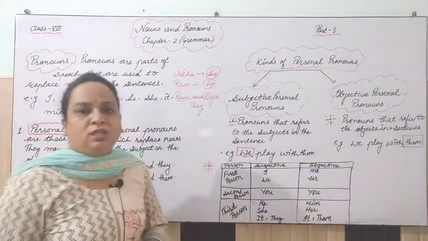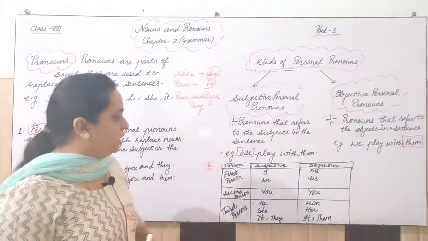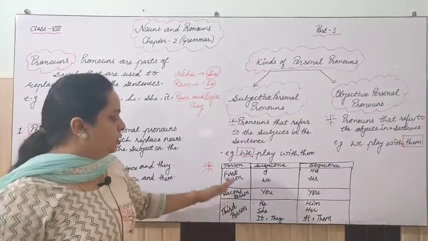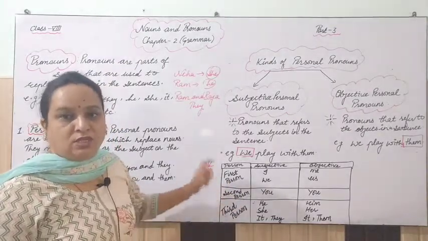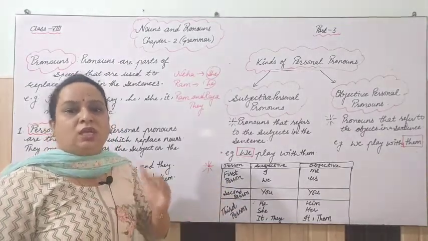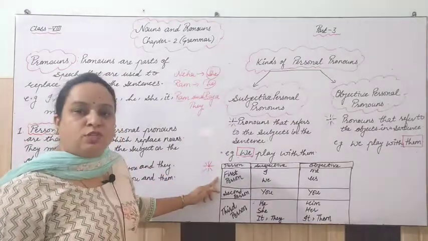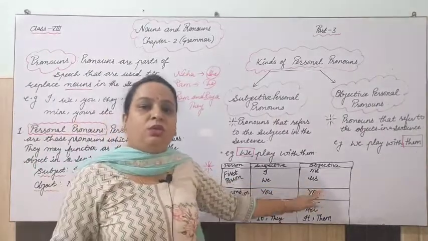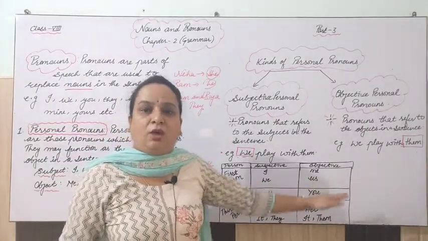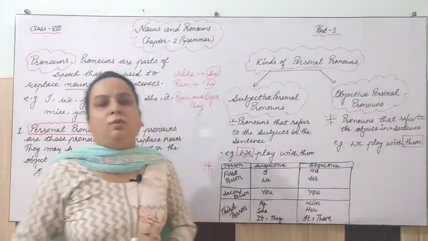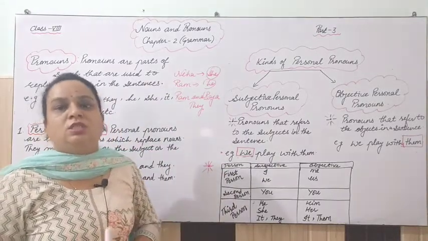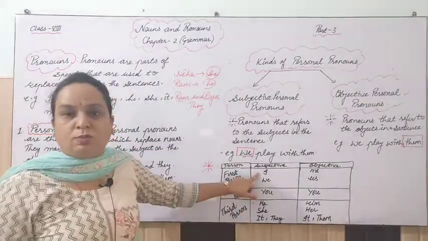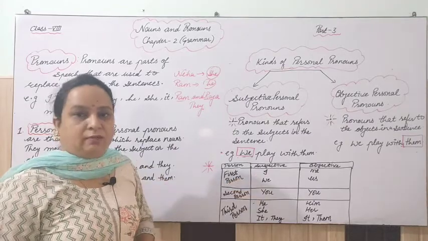Now a very important thing, just have a look at this quickly: personal pronoun is divided into three persons. Number one is first person, second person and third person, and this is given here in both of the cases, subjective case and objective case. So when we talk about first person, singular is what? First person singular is I, right?